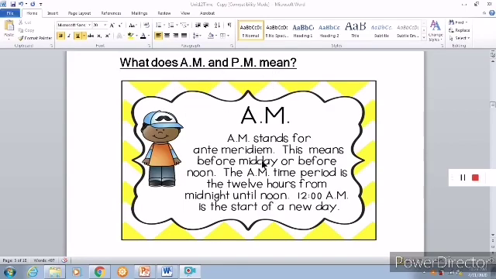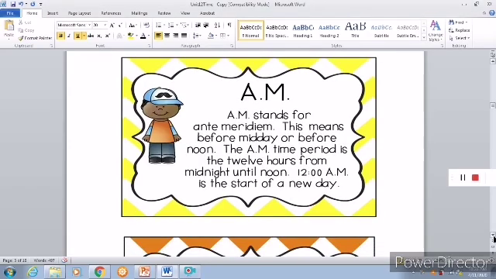Now let's see what does AM and PM mean. AM stands for antemeridiem. This means before midday or before noon. So before 12 noon, whatever is there, that is called AM. The AM time period is the 12 hours from midnight until noon. Noon means it is in the day, 12 o'clock in the noon. So 12 AM is the start of a new day. Okay, this is AM, antemeridiem.